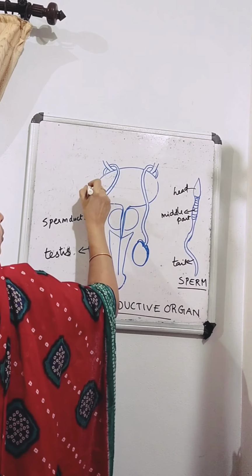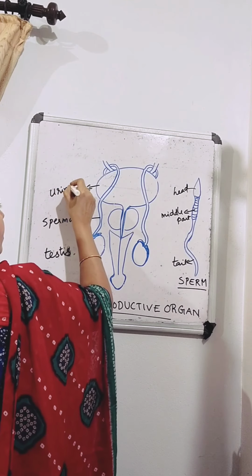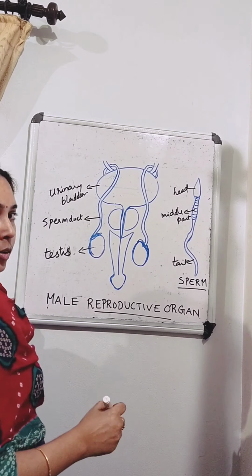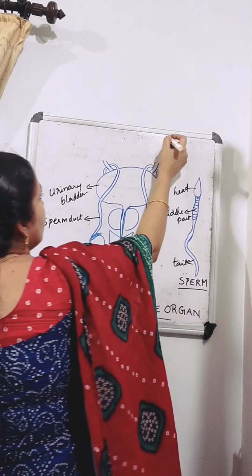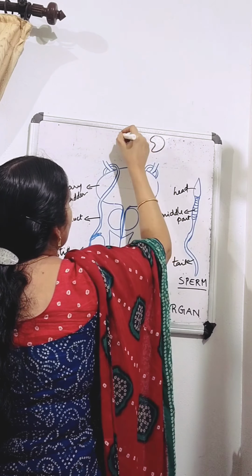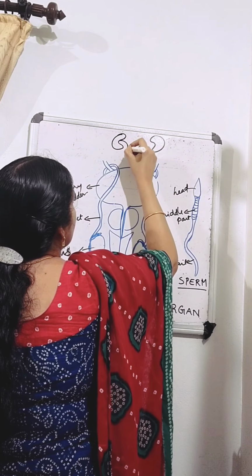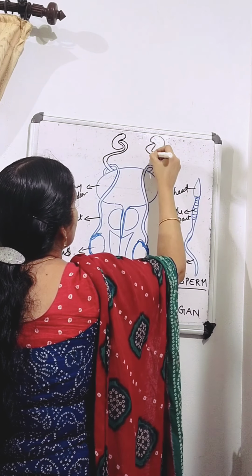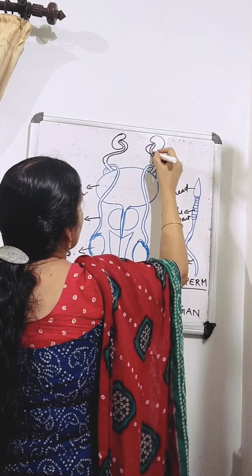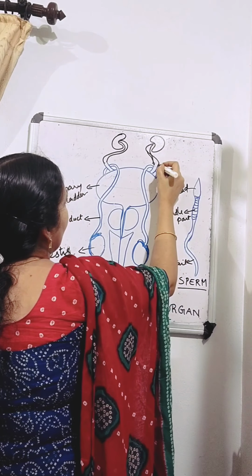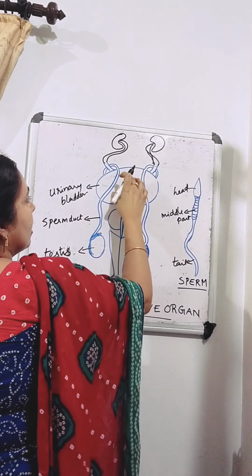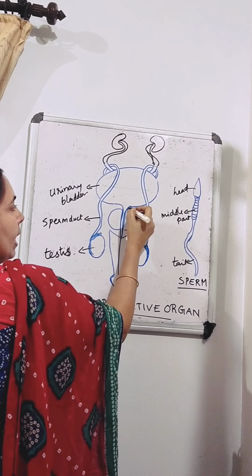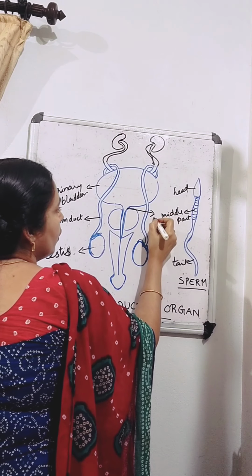And this is our urinary bladder. Last year you studied the excretory system. You know we have a pair of kidneys, and from the kidneys tubes called ureters come out. These ureters are connected to the urinary bladder, and urine is stored in the urinary bladder. The urinary bladder has an opening called the urethra.